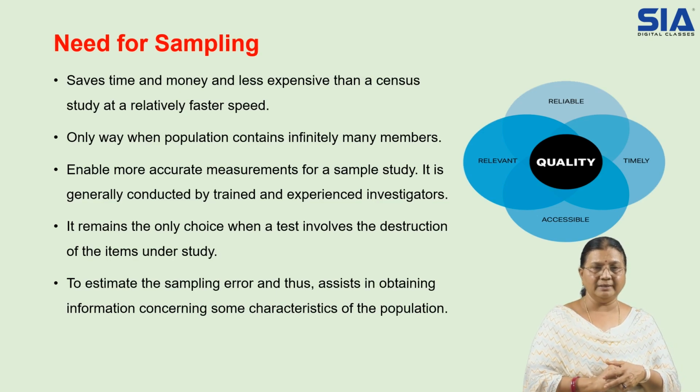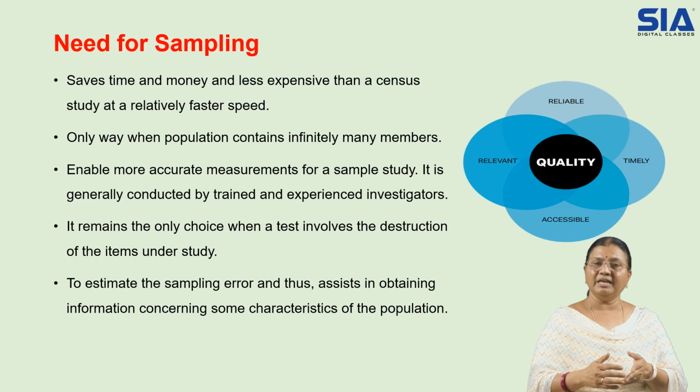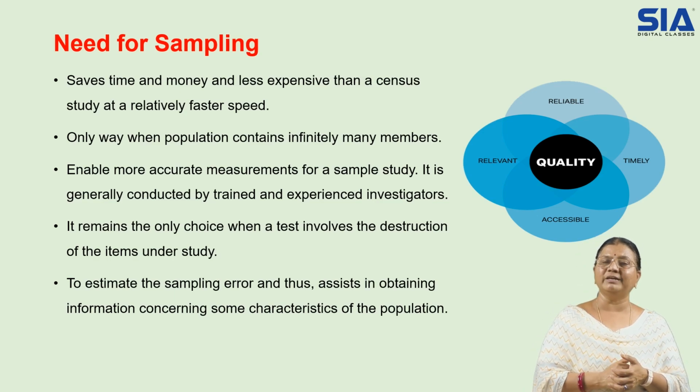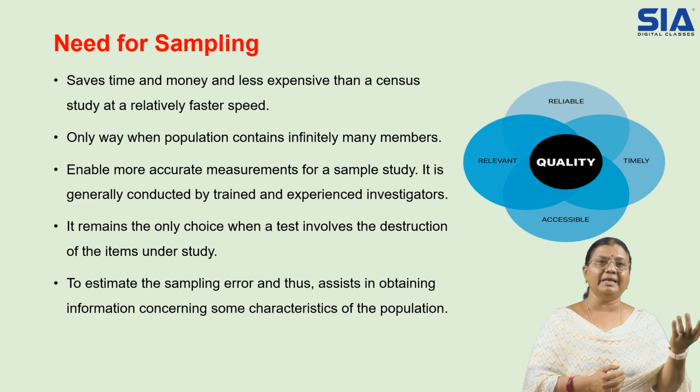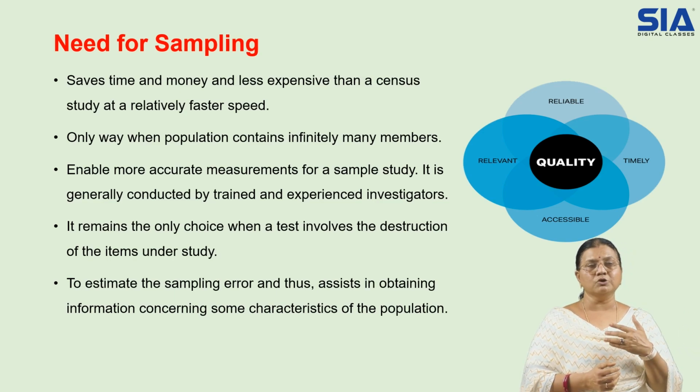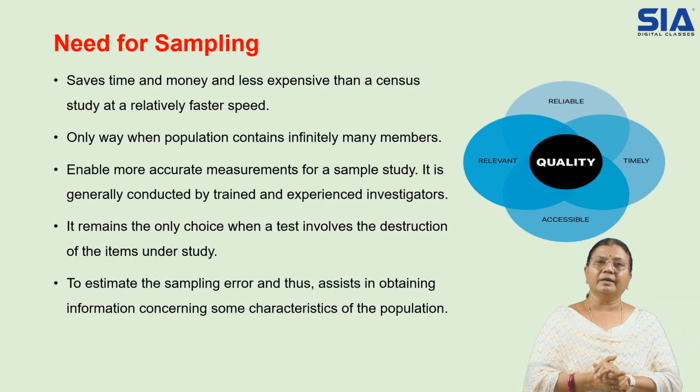Then, to estimate the sampling errors and thus assist in obtaining information concerning some characteristics of the population. Even when we are taking a sample, we try to consider some of the errors, because sometimes we may be taking the wrong sample. So sampling errors will also be reduced.